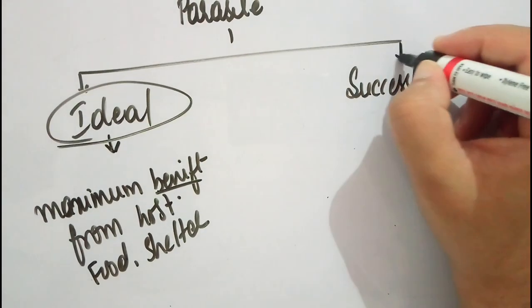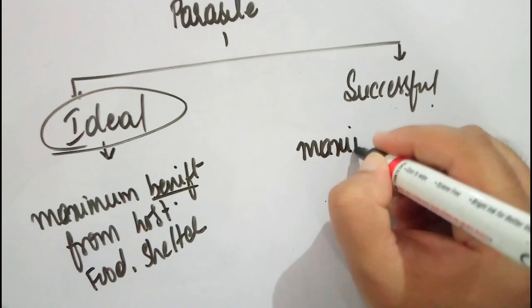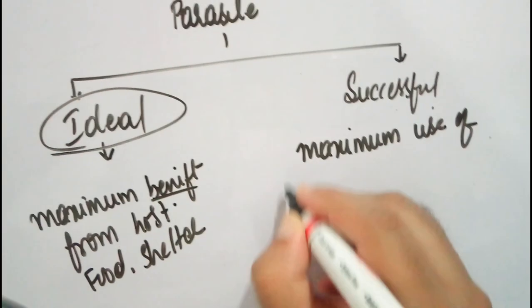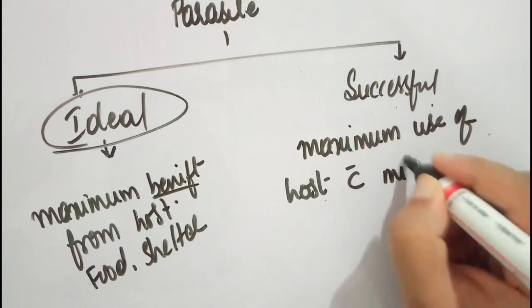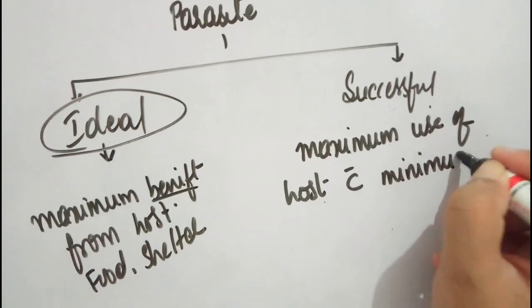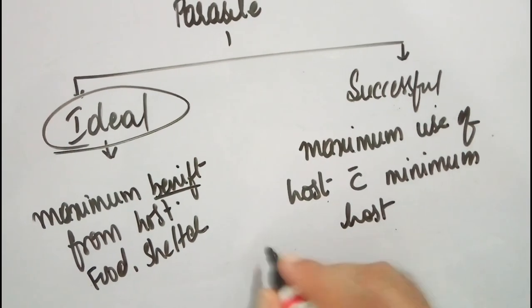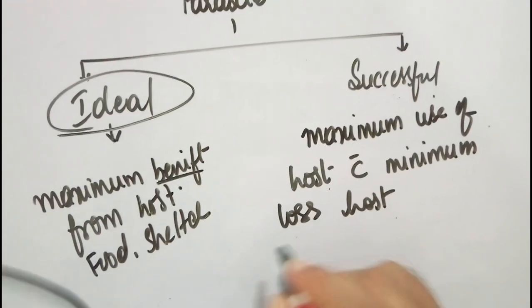If you see, a successful parasite will make maximum use of the host, but with minimum damage to the host. It is going to cause minimum loss, harm, or damage to the host.